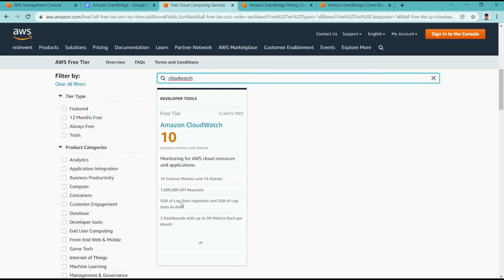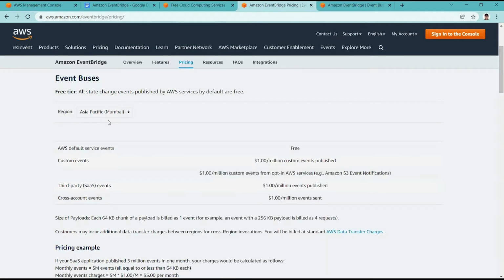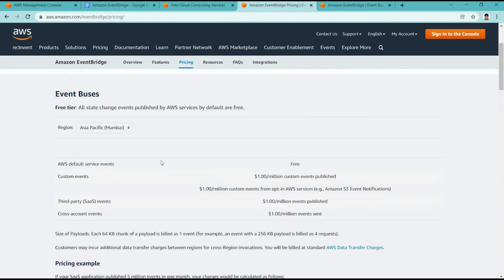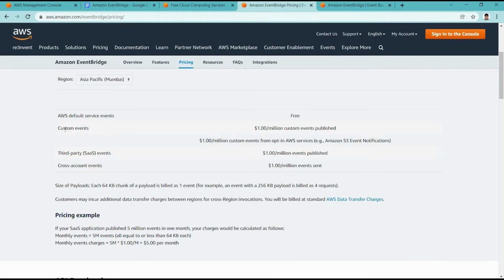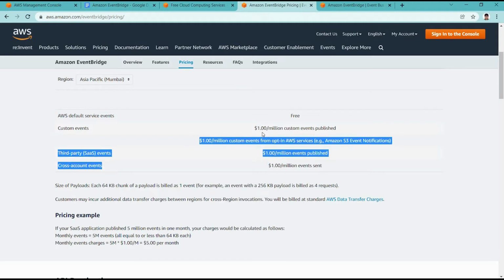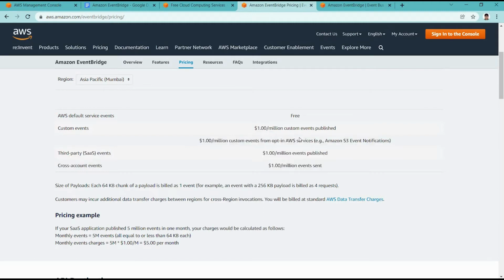CloudWatch also allows us to do this kind of thing freely, around 1 million API requests and many other things are covered in the free tier. If we look at EventBridge, it costs $1 per million events published when putting custom events, or third-party or cross-account events.